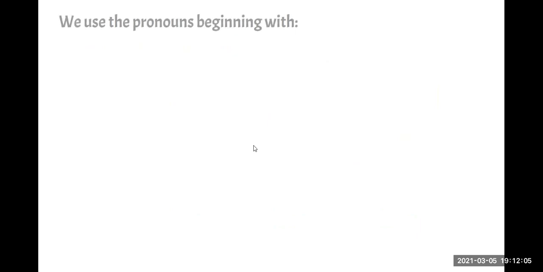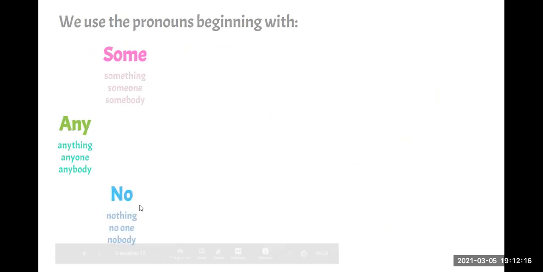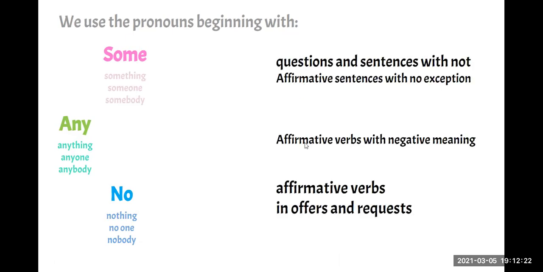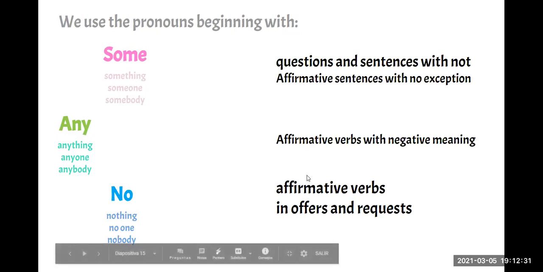Okay, let's check a little bit. We use the pronouns beginning with some, for example, something, someone, or somebody; any, anything, anyone, or anybody; and no: nothing, no one, and nobody. Here we have the uses, okay? And I want you to help me to recognize what is the use of each one of these pronouns. For example, we use this in questions and sentences with not.